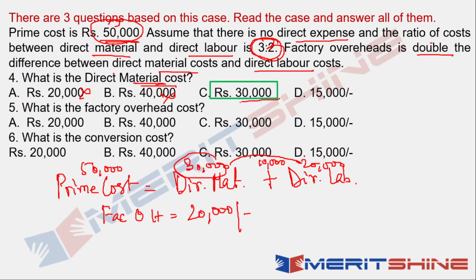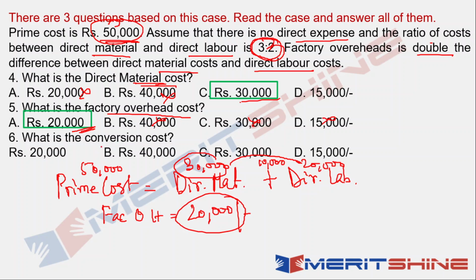Okay. Now what is the factory overhead cost? Do I have factory overhead cost? Yes, it is 20,000. So do I have it? Yes, it's option number A. All the other options are eliminated. Okay, right? So question number 5, option number A.